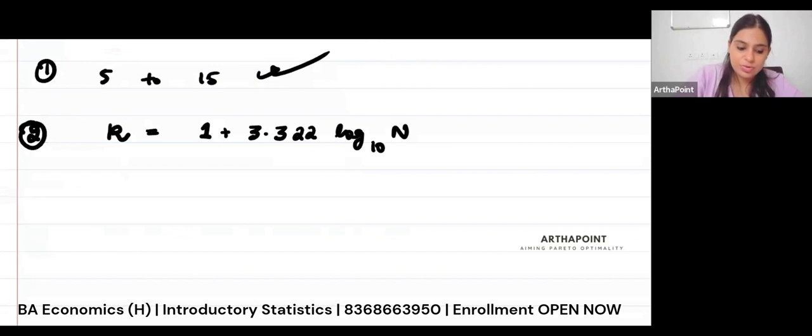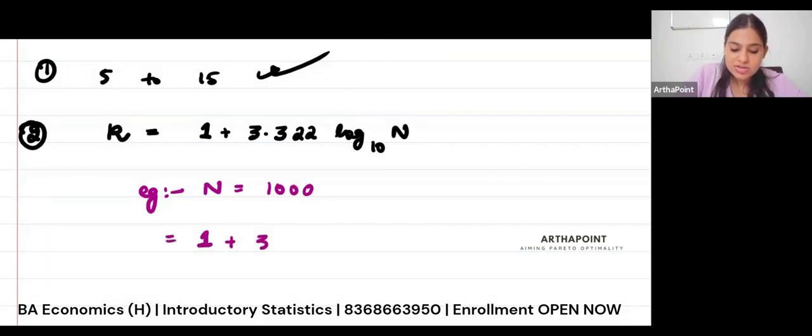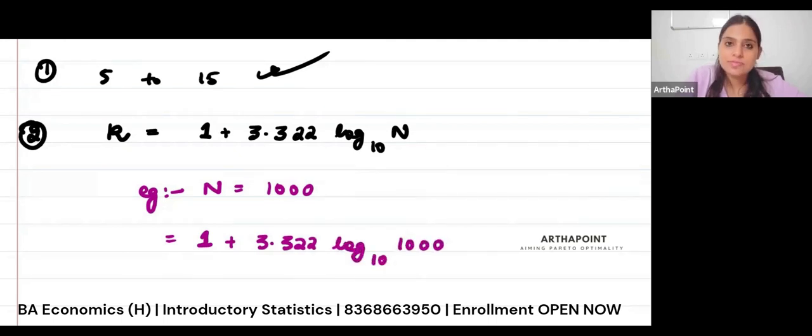So take an example. Suppose my n, which is the number of observations that I have, is 1000. So I will go ahead and say 1 plus 3.322 log 1000 to the base 10.